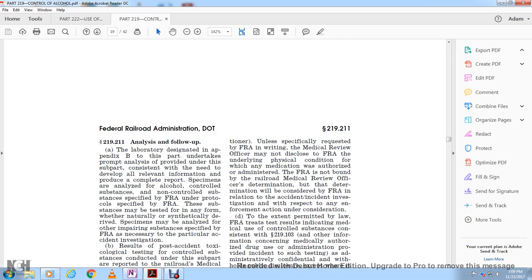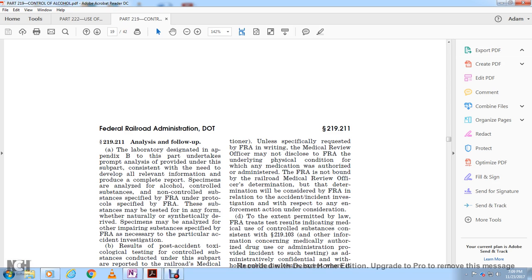Alright, 219.211, the analysis of the file of laboratory design with Appendix B, with the part of the undertaking, to promptly provide under the subpart the relevant information, produced in complete form with the report with the specimen and analysis of the alcohol and controlled substance, non-controlled substance specified by the FRA, under the protocol specified by the FRA.